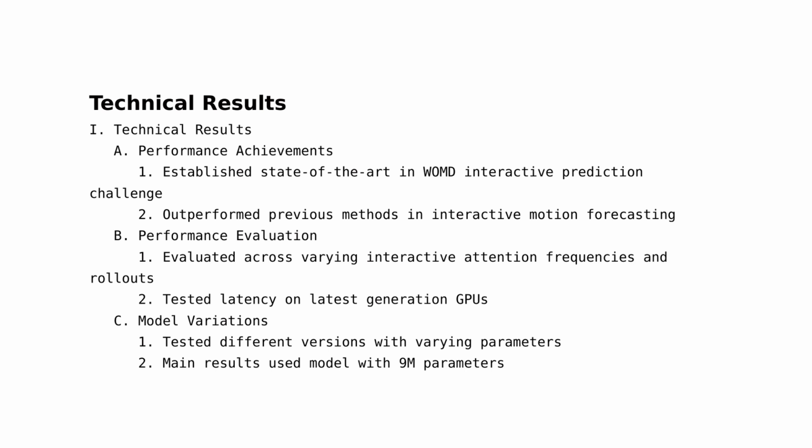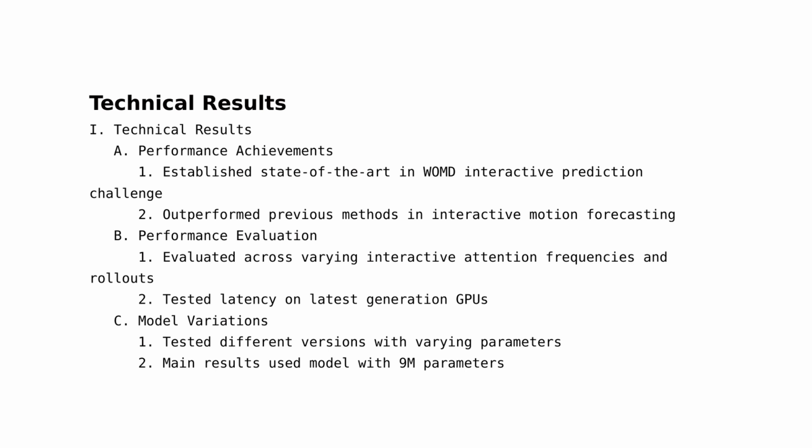The proposed model has established a new benchmark in the WOMD Interactive Prediction Challenge. This achievement signifies the model's superior ability to forecast interactive motion, outperforming previous methods. 2. Performance evaluation. The model's performance was evaluated across varying interactive attention frequencies and numbers of rollouts. This comprehensive evaluation demonstrates the model's robustness and adaptability to different conditions. Additionally, the model's latency was tested on the latest generation of GPUs across different numbers of rollouts, showcasing its efficiency.